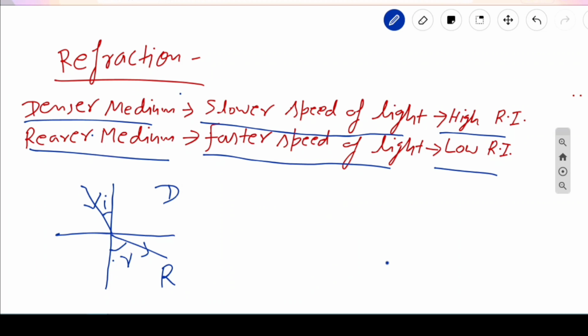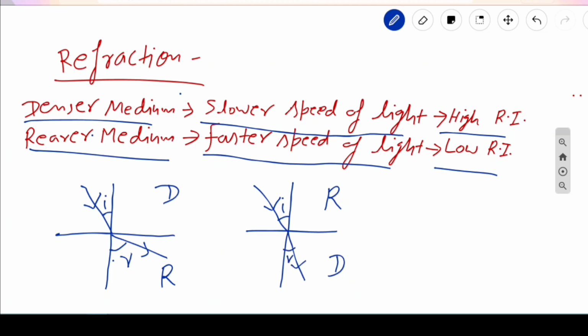When a light ray goes from rarer to denser medium, it bends towards the normal this way. This is the incident ray, this is the angle of incidence, and this is the angle of refraction.